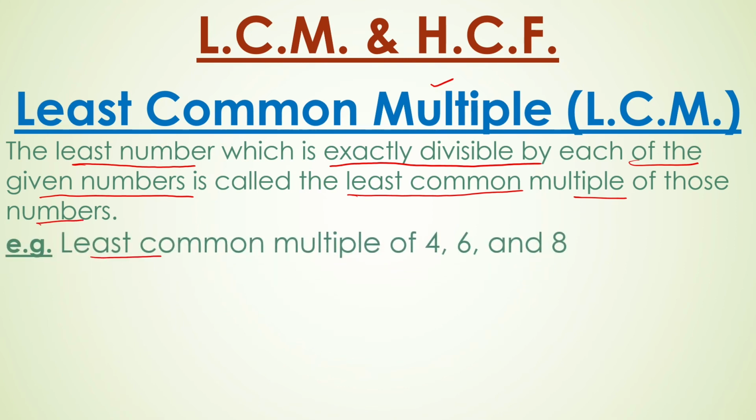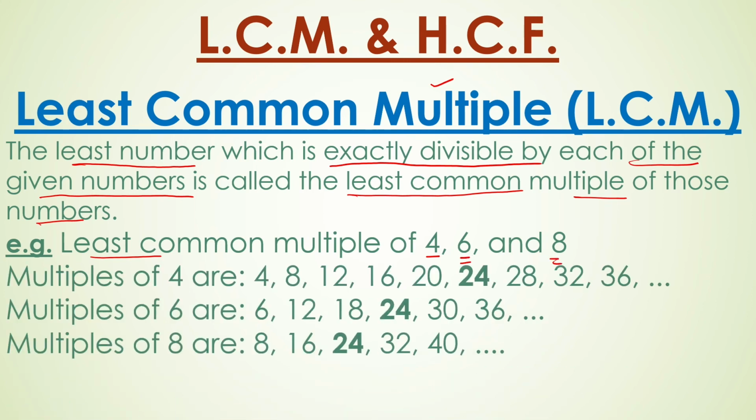For example, the least common multiple of 4, 6 and 8. The multiples of 4 are 4, 8, 12, 16, 20, 24, 28, 32, 36 and so on. Similarly, the multiples of 6 are 6, 12, 18, 24, 30, 36 and so on. Multiples of 8 are 8, 16, 24, 32, 40 and so on.